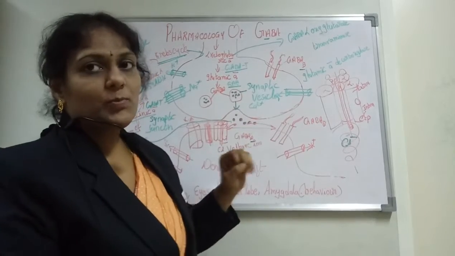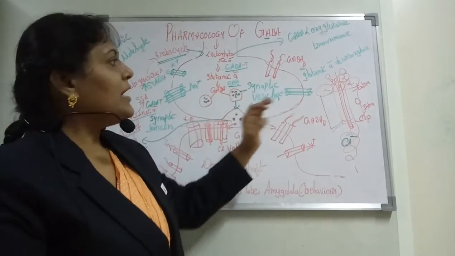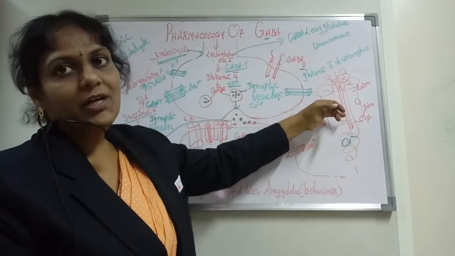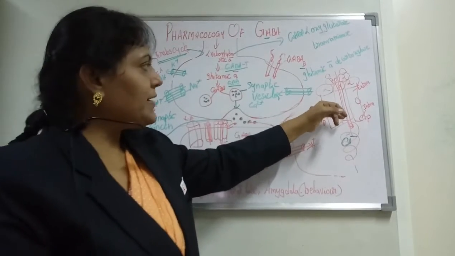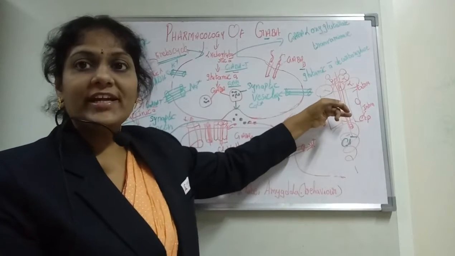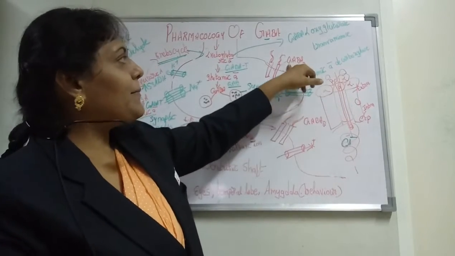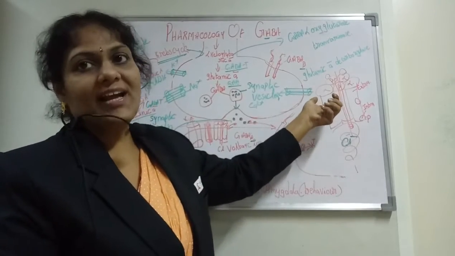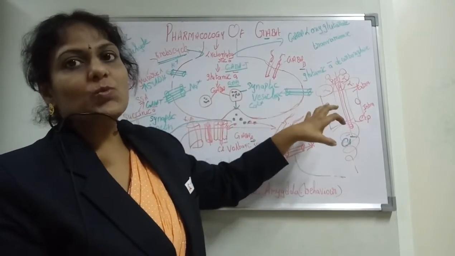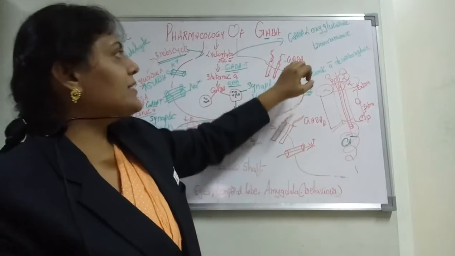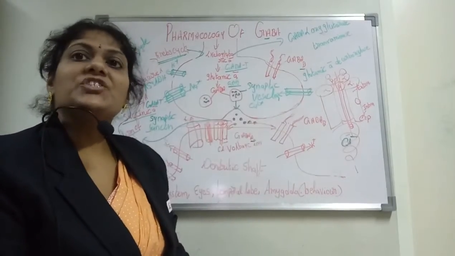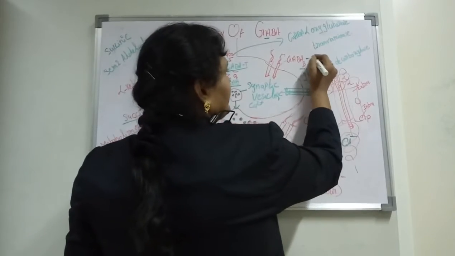And what is the difference between GABA A and GABA B? GABA A is called ionotropic. Why? Because it works with ion channels, by voltage ions. And GABA B is called metabotropic. Why? Because it is acting with GPCR action.